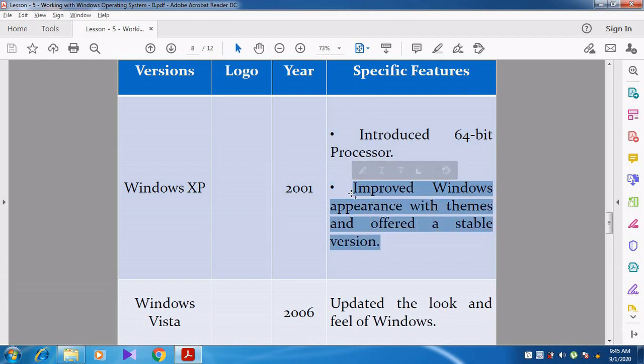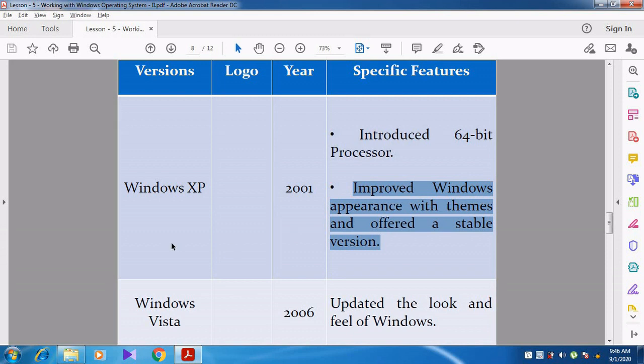So Windows XP becomes a stable version. Up to that there was no stable version. It was changing again and again. So that becomes a stable version later. And then they developed the themes. That is, you can see in your system desktop background, they used to change the appearance. At that time you can see the themes. So that was developed and then it was improved in 2001.